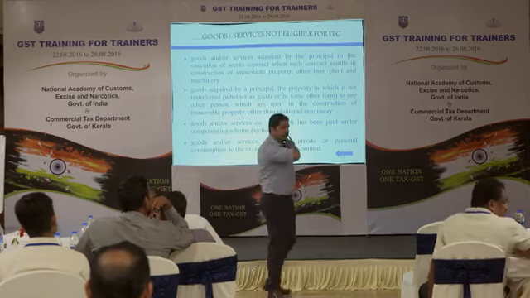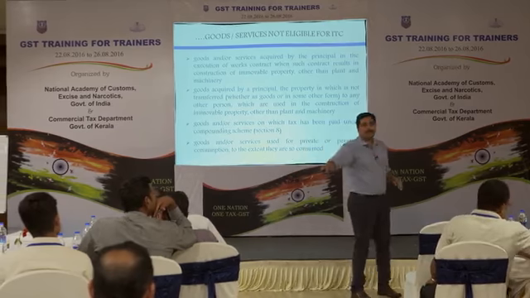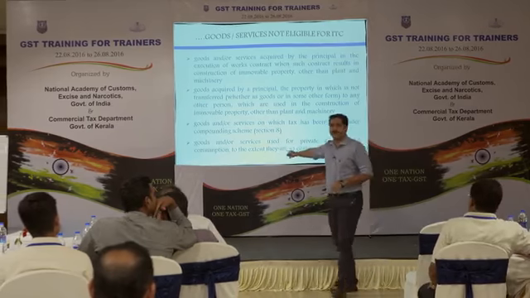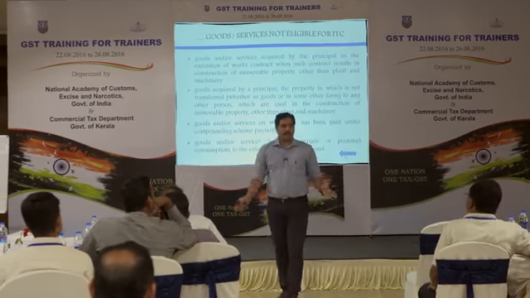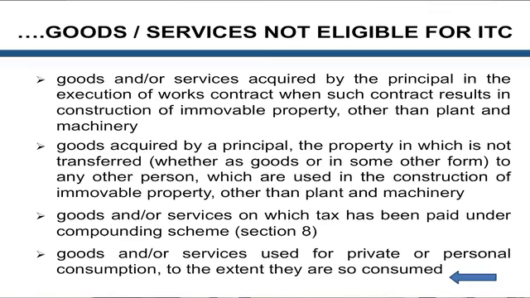It's like blanket disallowed for people who are under the compounding or composition scheme, because they are not allowed to take credit. Simple as that, because they don't have eligibility for this. And again, they have reiterated private or personal consumption. If a particular service is used for both private consumption and the course of furtherance of business output supply, then yeah.